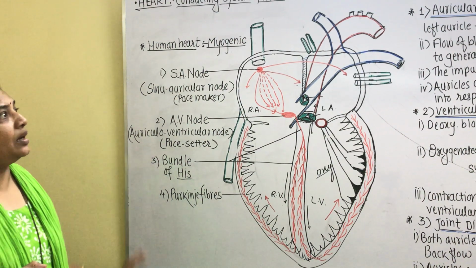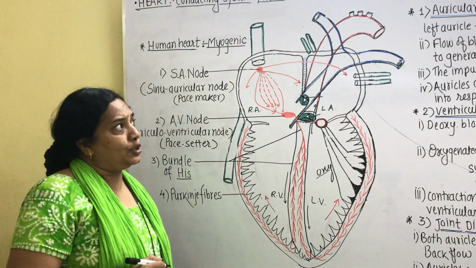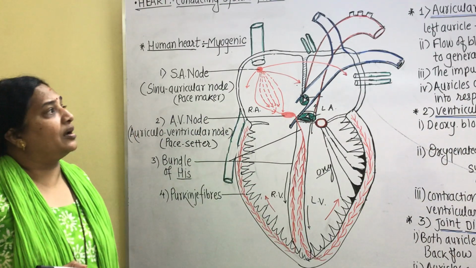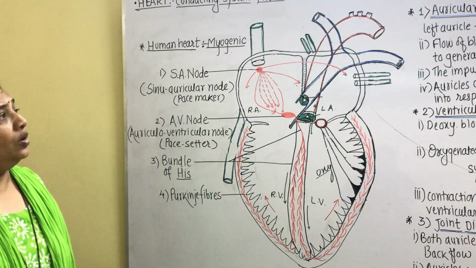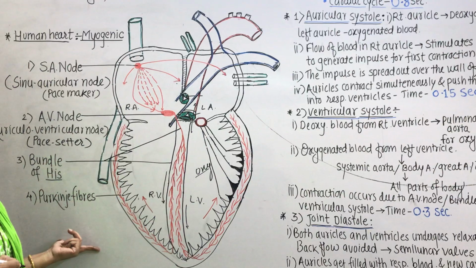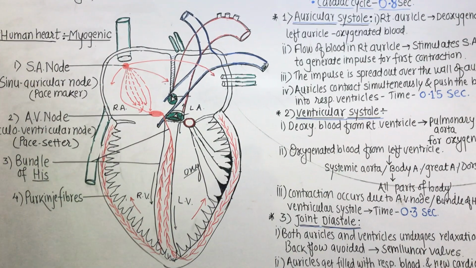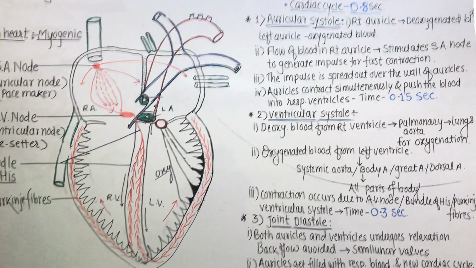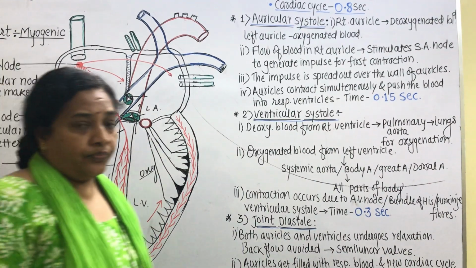Now students, the working of the heart actually means the cardiac cycle. So before discussing the cardiac cycle, firstly about systole and diastole. So what exactly is a systole?